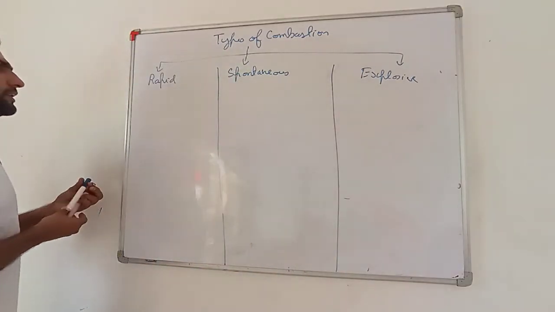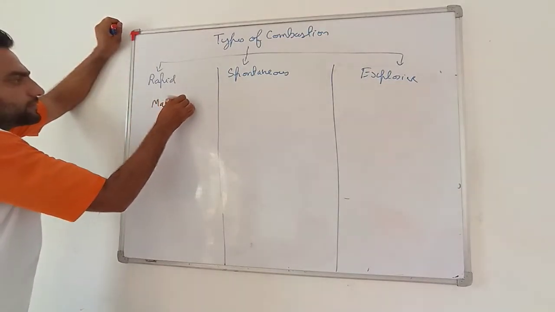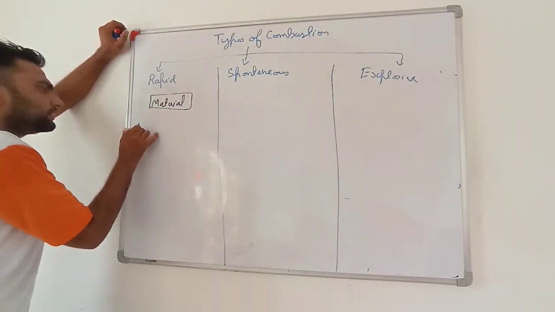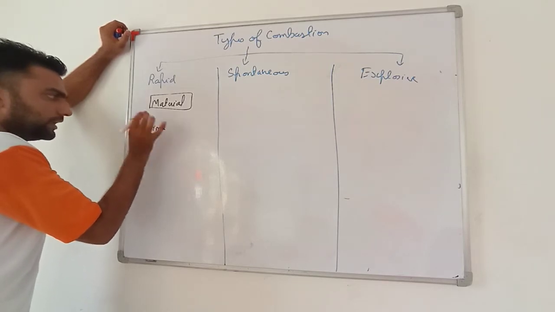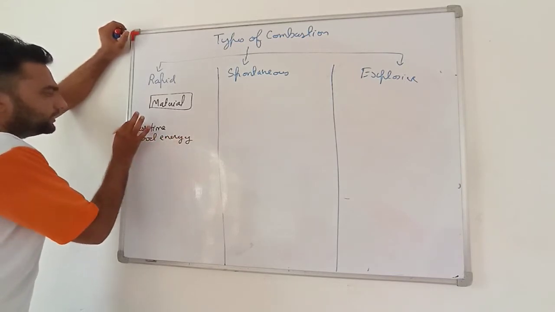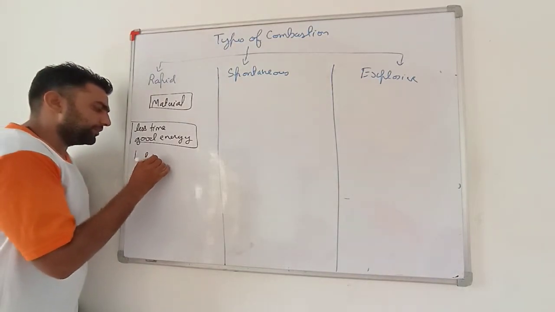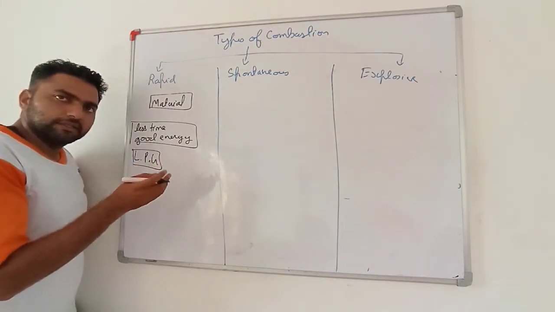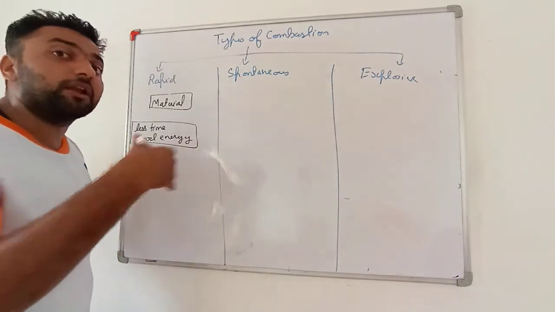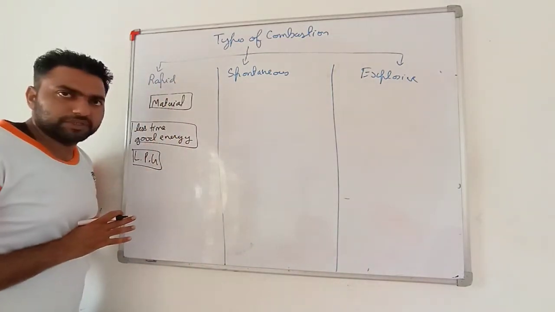All these categories, now see. If there is any material, it starts burning or undergoes the combustion process in less time. If it is giving good energy or heat, then such a combustion is known as rapid combustion. The example is LPG. LPG gas burns in less time, gives good enough amount, I am using the words good enough, not a lot of energy, good enough amount of energy. Such a combustion is known as rapid combustion.